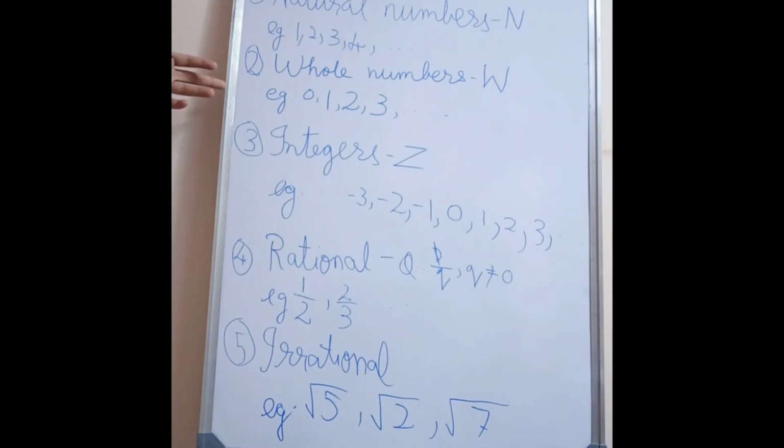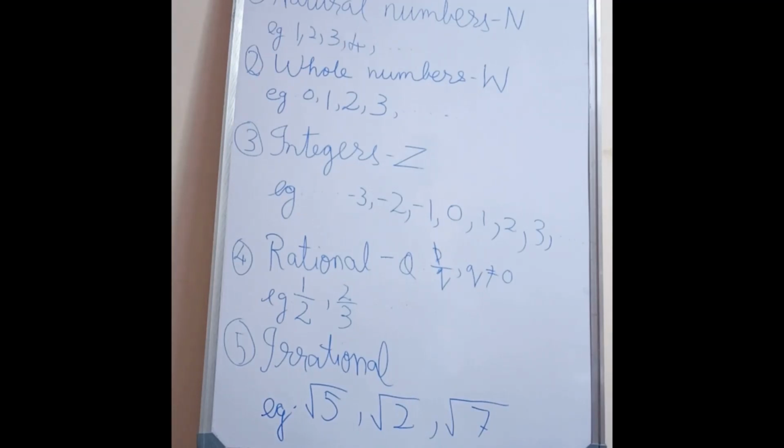Second, we studied about whole numbers, which is denoted by capital W. Whole numbers start from 0 and go on infinitely. For example, 0, 1, 2, 3, and so on. Third, we studied about integers, which is denoted by capital Z. All numbers with positive and negative signs are called integers. For example, -3, -2, -1, 0, 1, 2, 3, and so on.